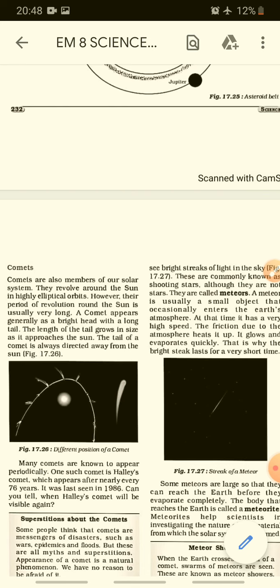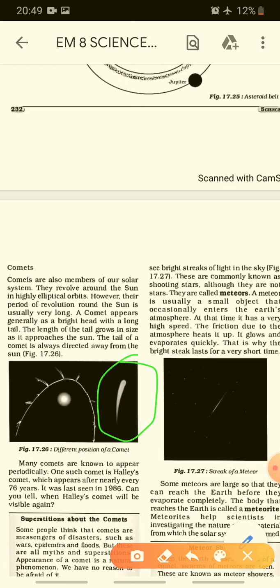However, their period of revolution around the sun is usually very long. So it takes a long time because it is far away from the sun. A comet generally appears as a bright head with a long tail. See, a picture is given. The length of the tail grows in size as it approaches the sun.